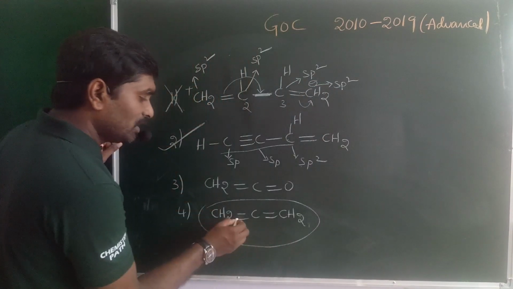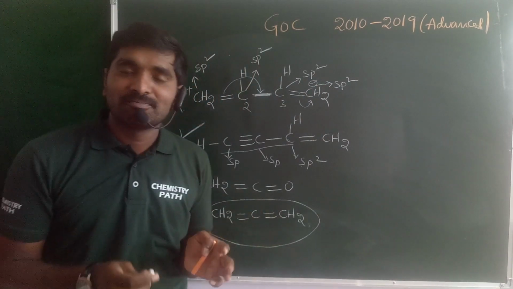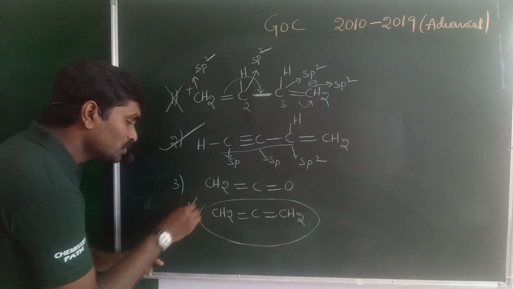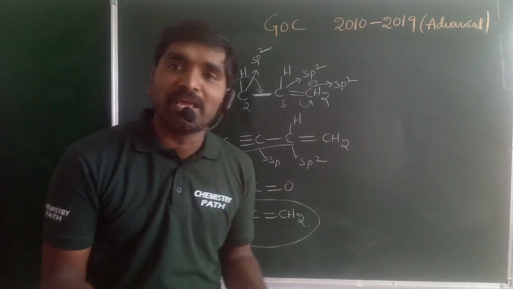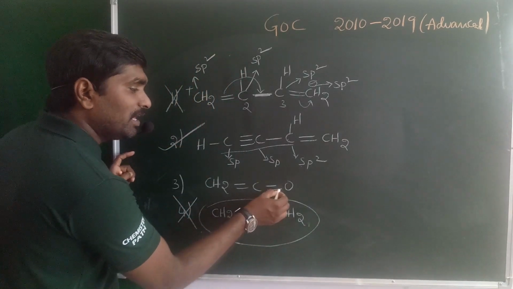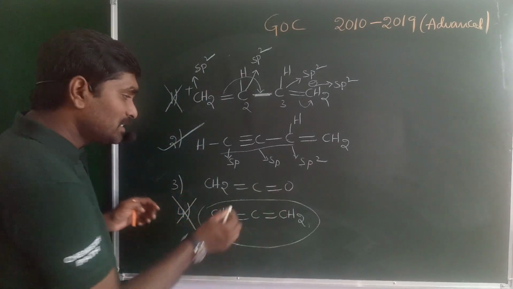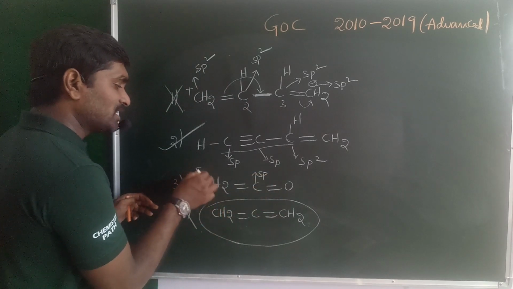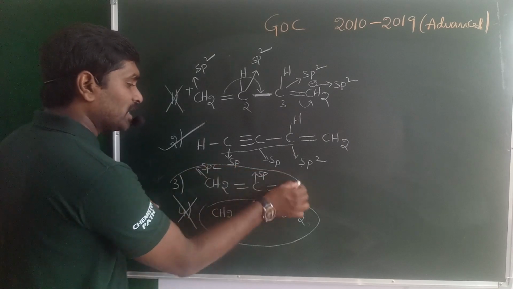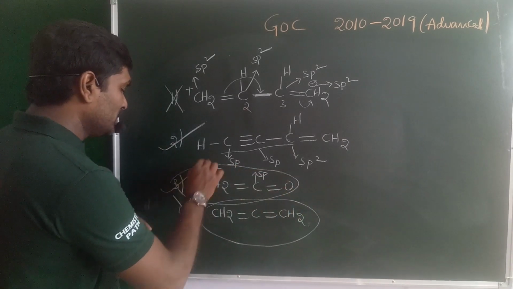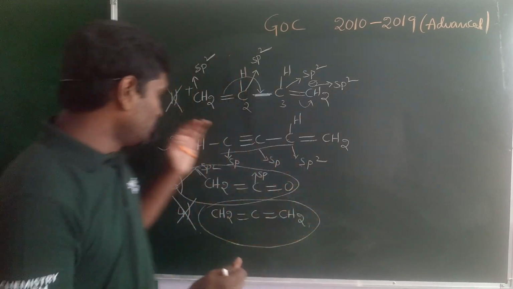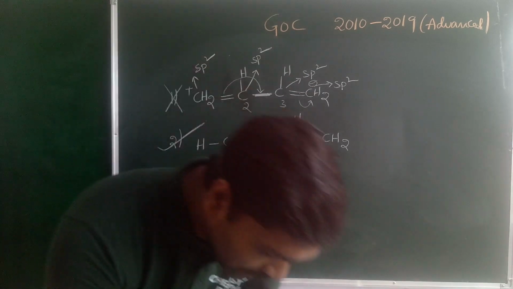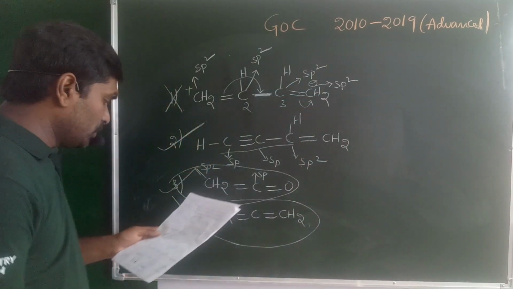But here in this condition, it contains an even number of double bonds. That means one double bond is perpendicular to the other, so the atoms are not in the same plane. But here in the third one, which is not an allene, this carbon is in sp hybridization and this carbon is in sp2 hybridization, so all the atoms are present in the same plane. So the third one is also correct. That means option 2 and option 3, both have all the atoms in the same plane. That is a 2011 Advanced question.